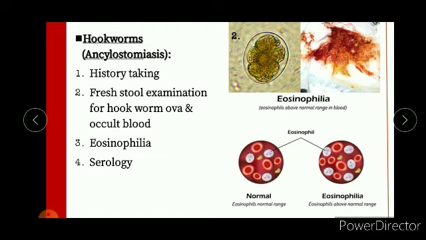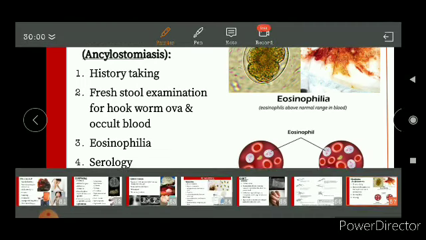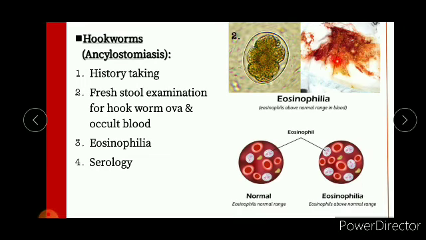Hookworms, ankylostomiasis. The diagnosis includes history taking, fresh stool examination for hookworm ova and occult blood, eosinophilia and serology. This is the picture of the hookworm ova. This is the fresh stool examination, and this is the occult blood.